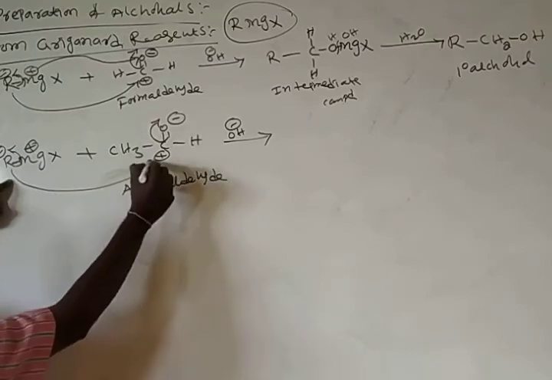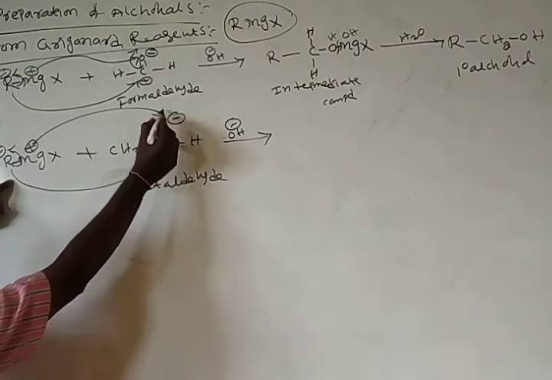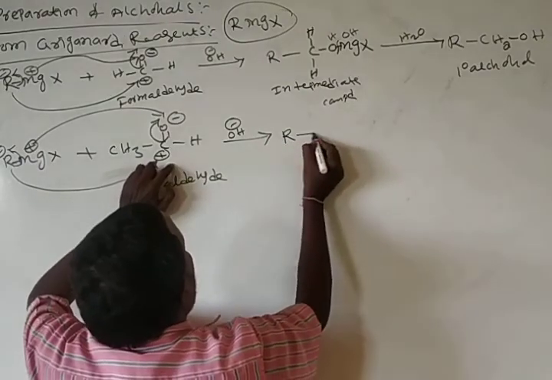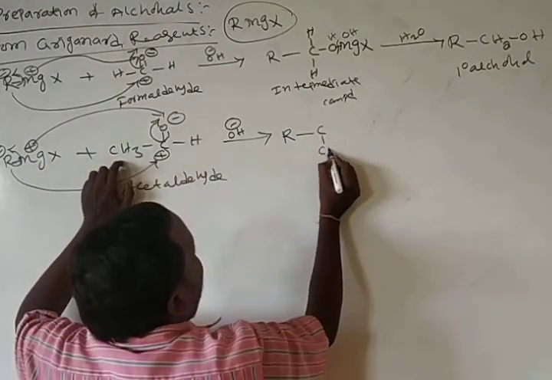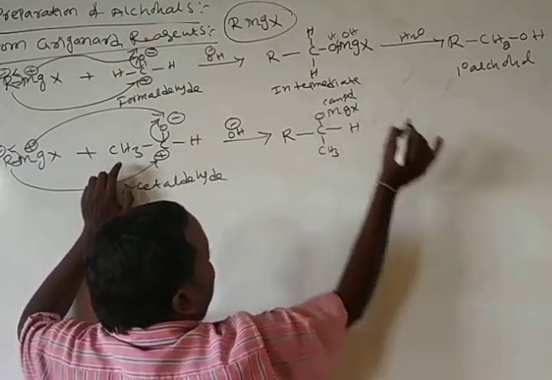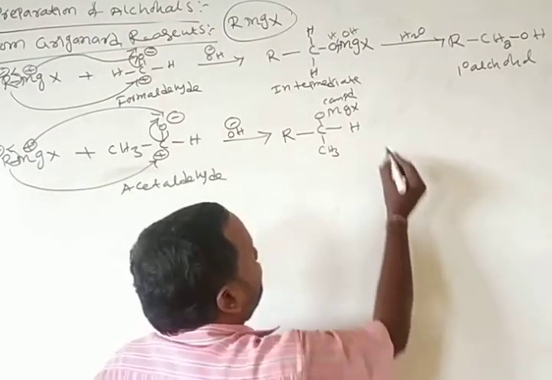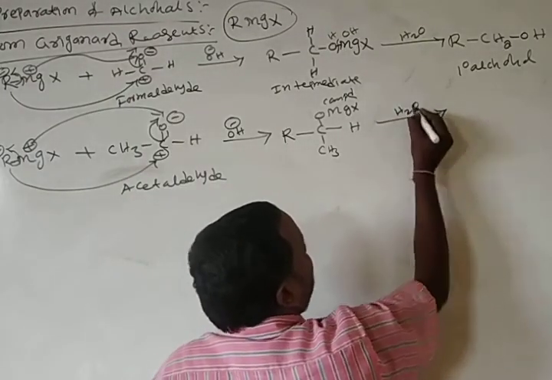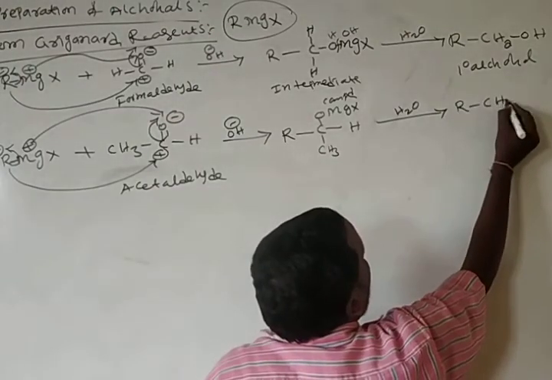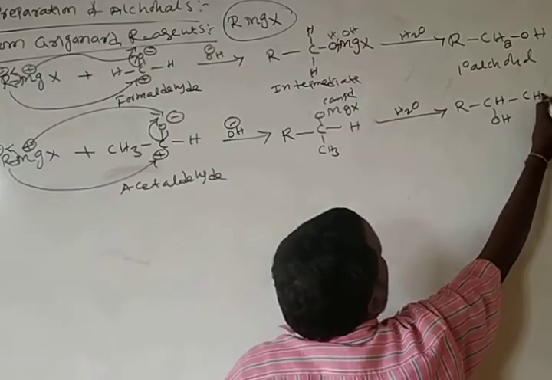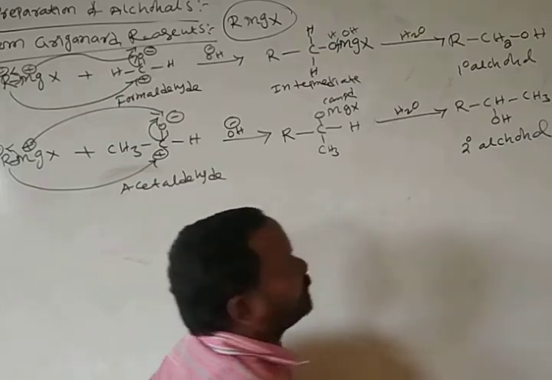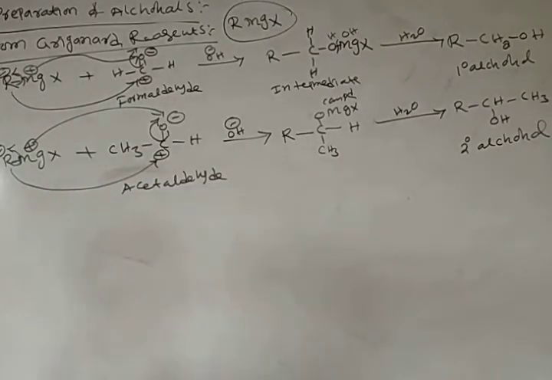R minus reacts with carbon, and Mg reacts with oxygen, forming R, C with CH3, H, and OMgX. It also reacts with water and forms RCH(OH)CH3. This we call a secondary alcohol.